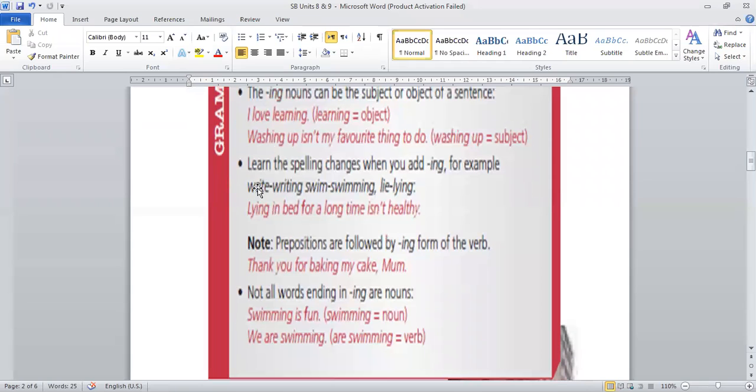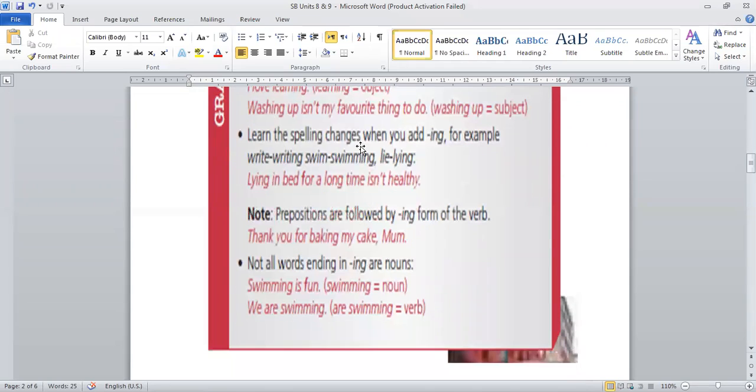But pay attention and try to learn the spelling changes when you add ing. For example, write, you will add ing here, writing, and pay attention because we will delete the letter E, right? Writing. Swim, swimming. If you look carefully at the verb swim, you'll find that it ends in a consonant letter, and before it we have a vowel.